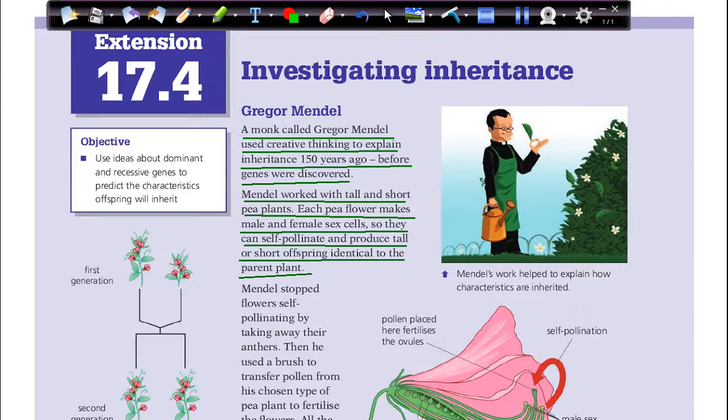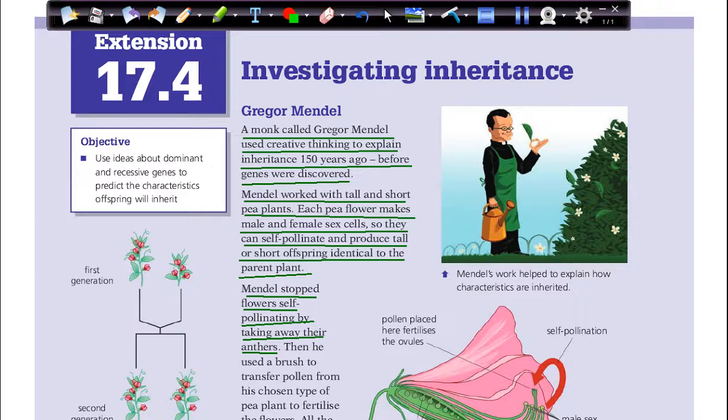So Mendel stopped flowers self-pollinating by taking away their anthers. We studied flowers before, the reproduction of the flowers, and we said that we have some plants we call bisexual, because they have both female and male organs in the same flower.